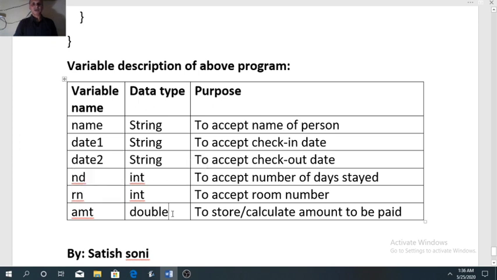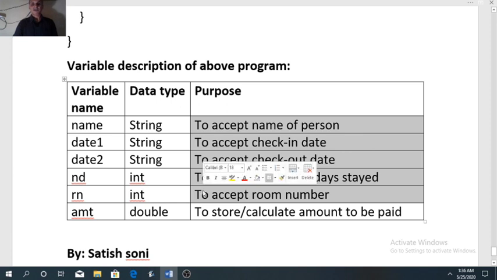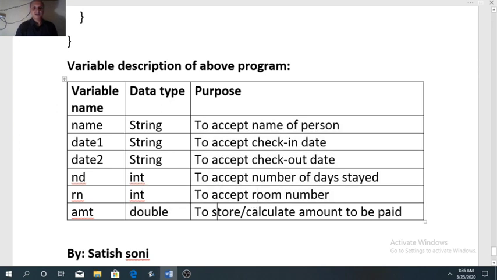AMT belongs to double type. For input variables, start with "to accept". You can see in all the input variables, it has started with "to accept". For the processing variable, that is the last one, you can write either store, calculate or compute.